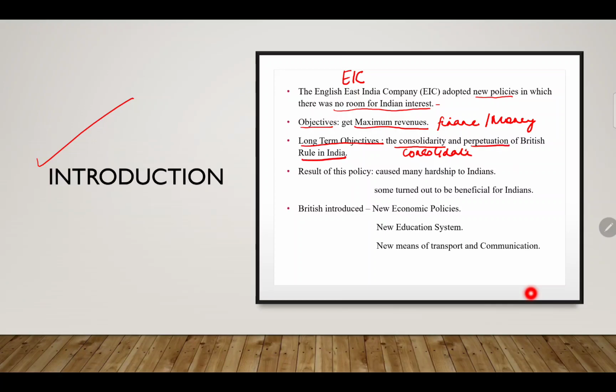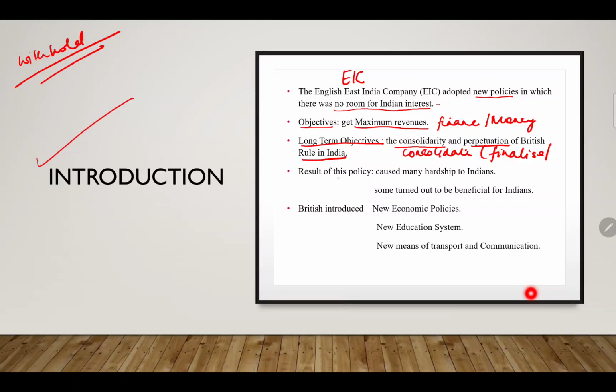Consolidate means to finalize, or withhold, and perpetuation of British rule in India. So we talked about two objectives. The first was to maximize revenue, and the ultimate, long-term objective was to consolidate or finalize the rule of the British East India Company in India.